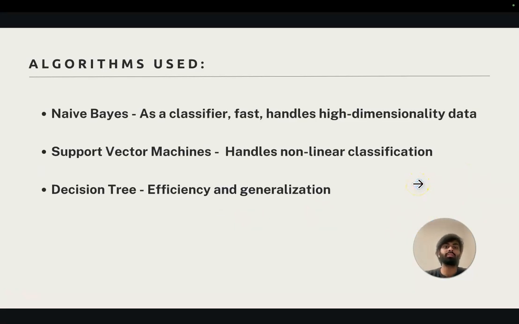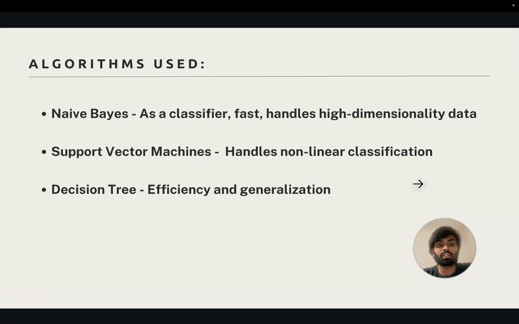And the algorithms I've used in this dataset include naive Bayes, because this is a classification task, and naive Bayes as a classifier is a very fast and computationally efficient algorithm, and also handles high dimensionality data very well.